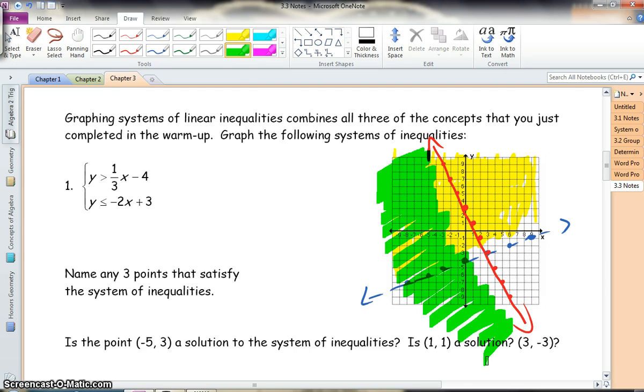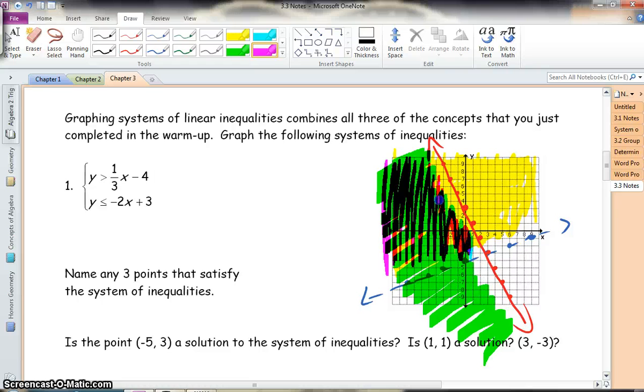So it says, name any 3 points that satisfy the system of inequalities. The solution to this system of inequalities is actually everywhere where these two shaded regions overlap. Let me see if I can get a darker color in here. There we go. Everywhere where these overlap. So everything within that shaded piece there, where the green and yellow cross.